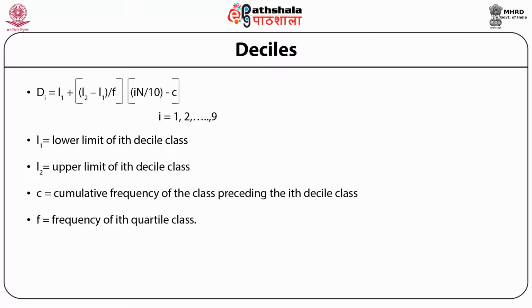Instead of i multiplied by n divided by 4 as in quartile, in case of decile we have i multiplied by n divided by 10, since there are 10 partition values and i varies from 1 to 9.